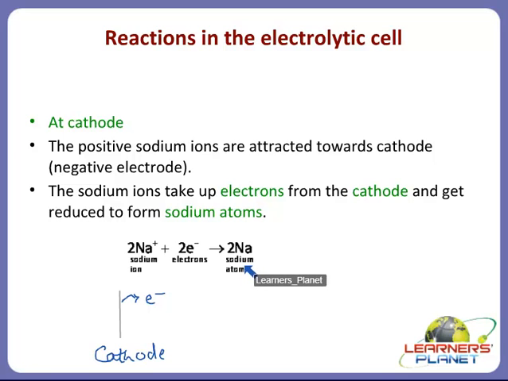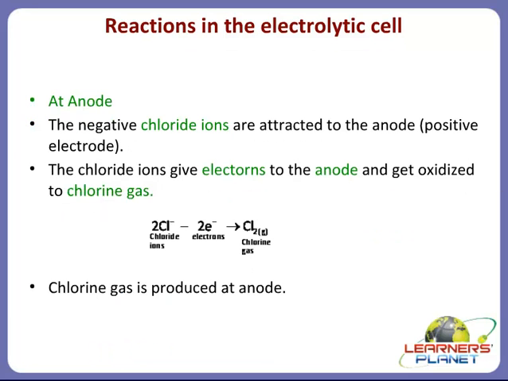Okay? Now what happens at the anode, children? The negative chloride ions are attracted to the anode, that is the positive electrode. If this is your anode, what will be the charge on the anode? The charge on the anode is positive, that is, it does not have any electrons, right?